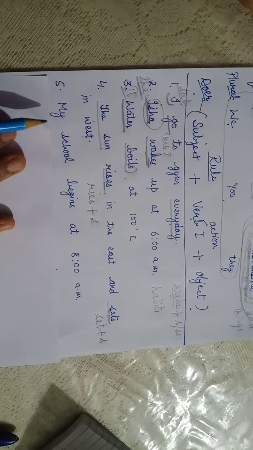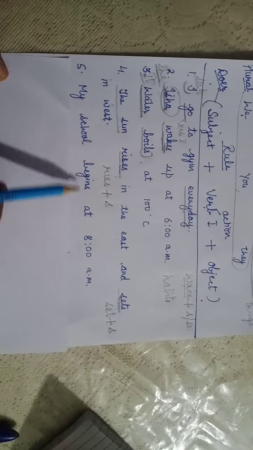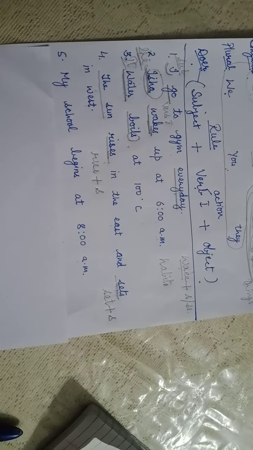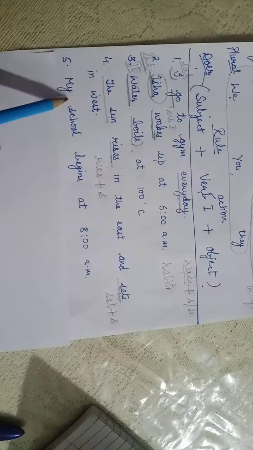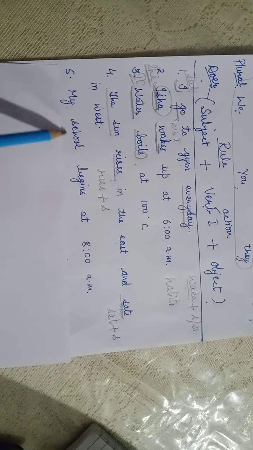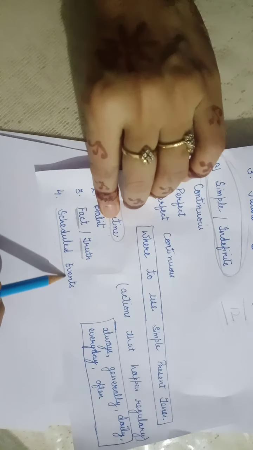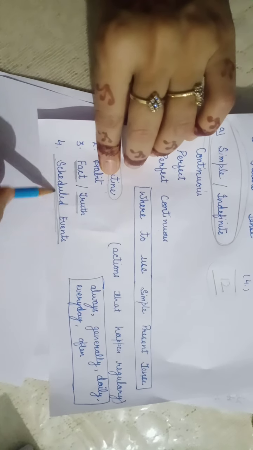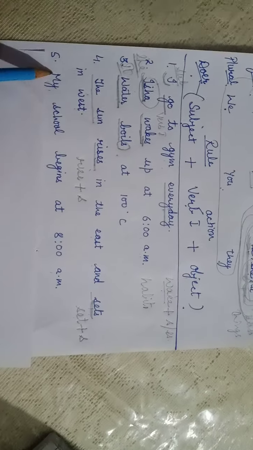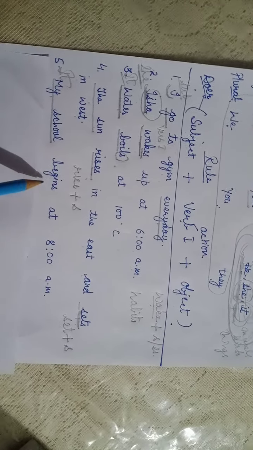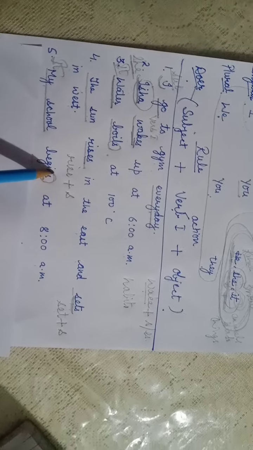And the next sentence: My school begins at 8 a.m. This is a scheduled event. Look at this paper. Scheduled events are when something is certain to happen. My school, again it, begins. It is taking S with it.